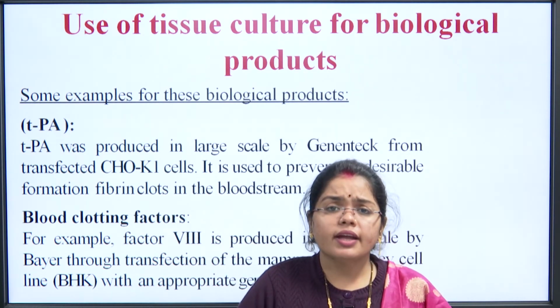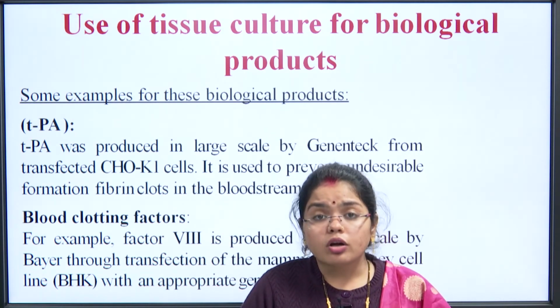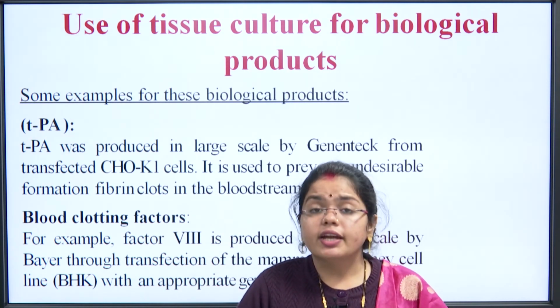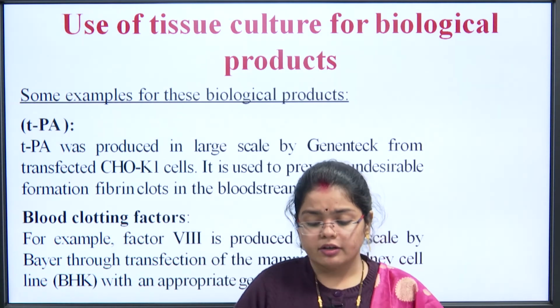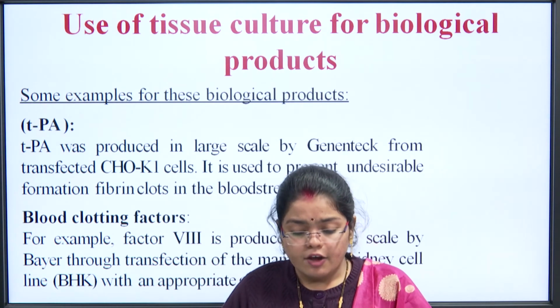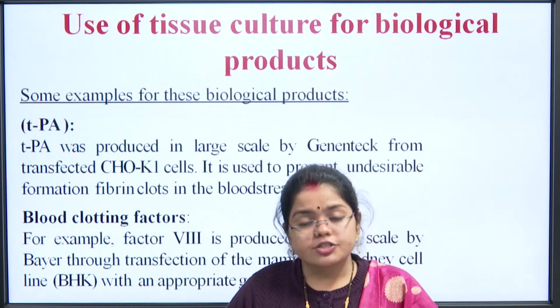Then come your blood clotting factors. In patients like those with hemophilia, where the blood does not clot, it is a genetic ailment, and we need blood clotting factors to be injected again and again. For that purpose, factor 8 is produced on a large scale for Bayer through the transfection of mammalian kidney cells, and it is used accordingly.